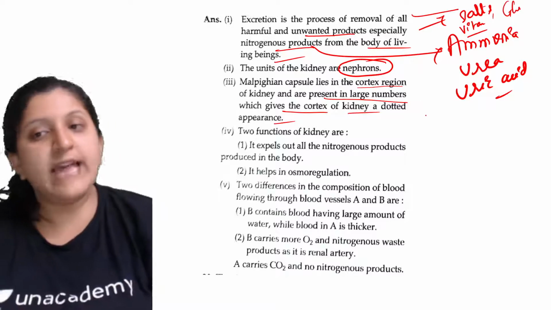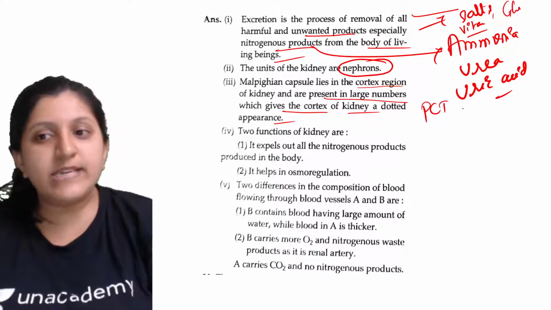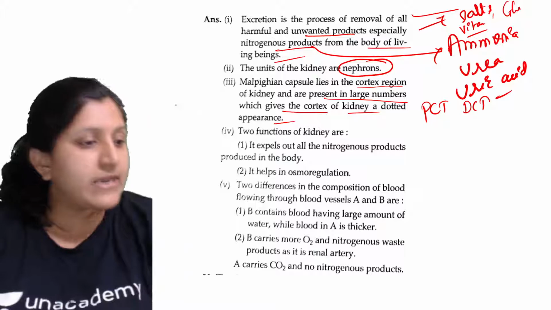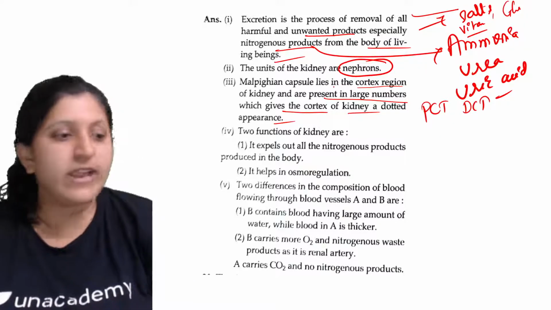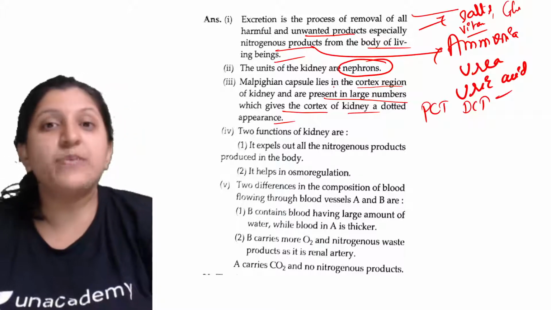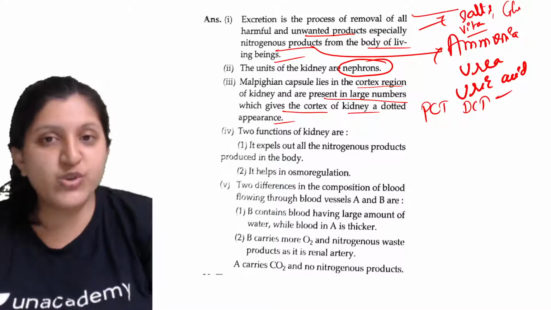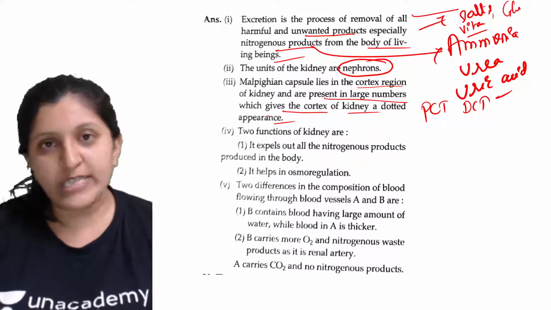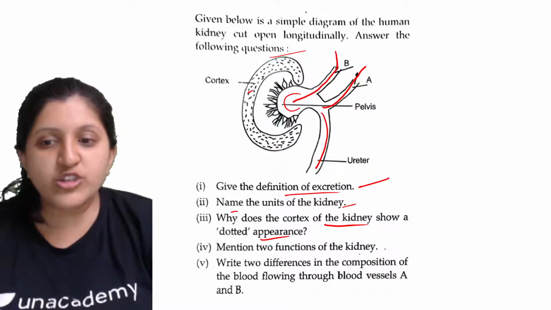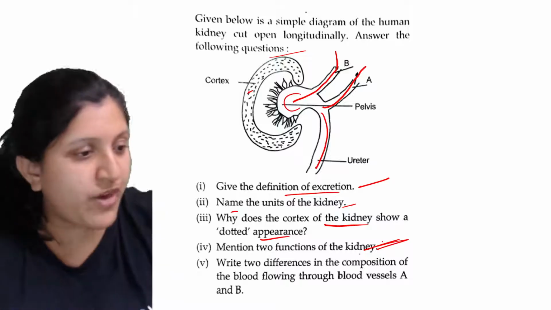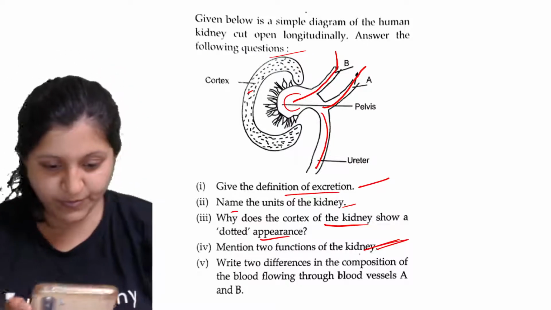Along with that, we can see PCT and DCT also, but like Rishabh said, these are present in bulk, and based on that it gives more of a dotted appearance. Okay, so now mention the two functions of the kidney. What are those two functions of a kidney here?